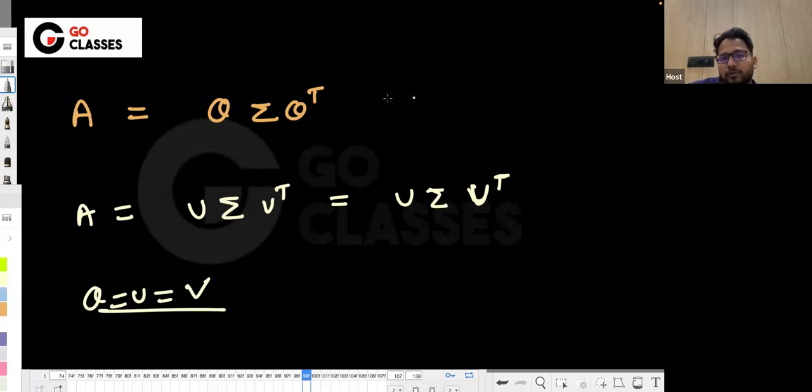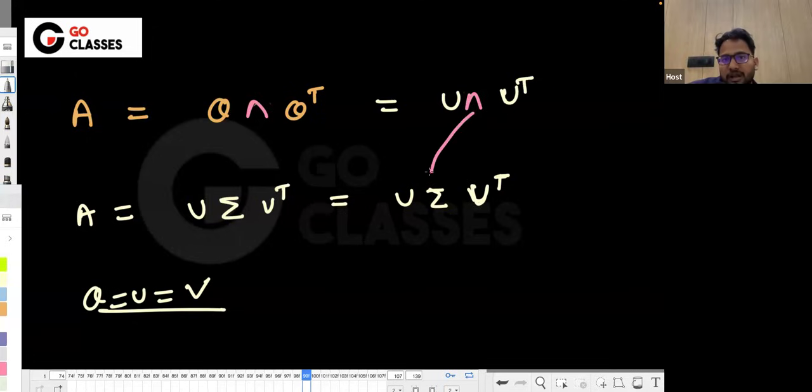Which means this is also Q sigma U transpose. Here these are basically the eigenvalues. You can write the eigenvalues in some other way, for example, this. If it is symmetric, then it will be like this.